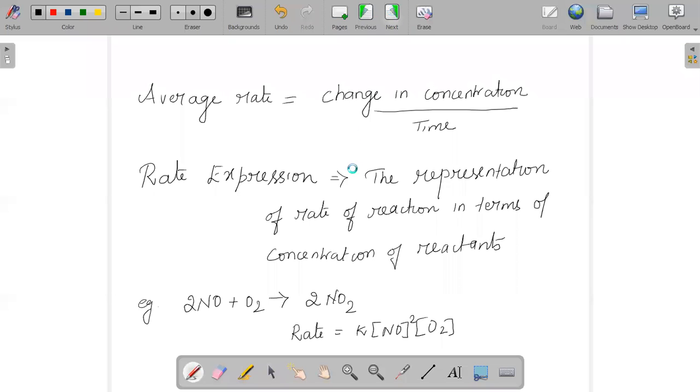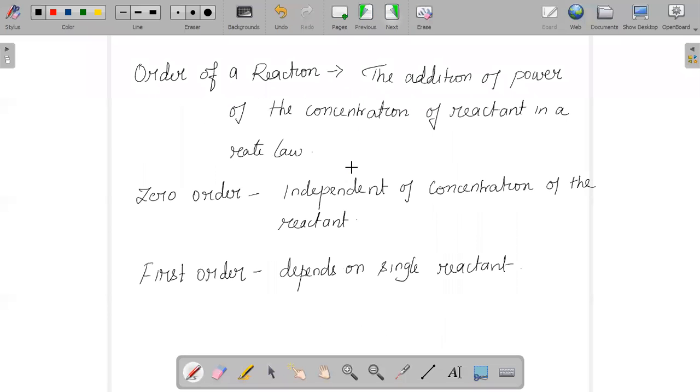And next, we talk about the order of a reaction. What is the order of a reaction? The addition of the powers of the concentrations of the reactants in a rate law will help us find the order of a reaction. And that order of a reaction can be of different types. For example, we can say zero order reaction, first order reaction, second order reaction.